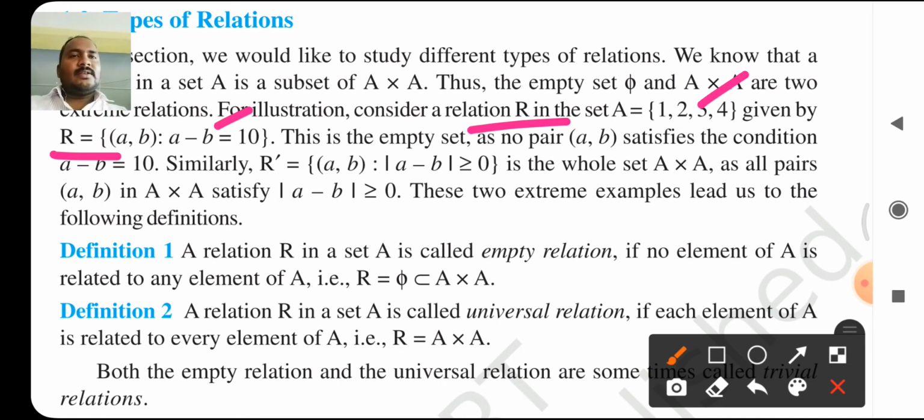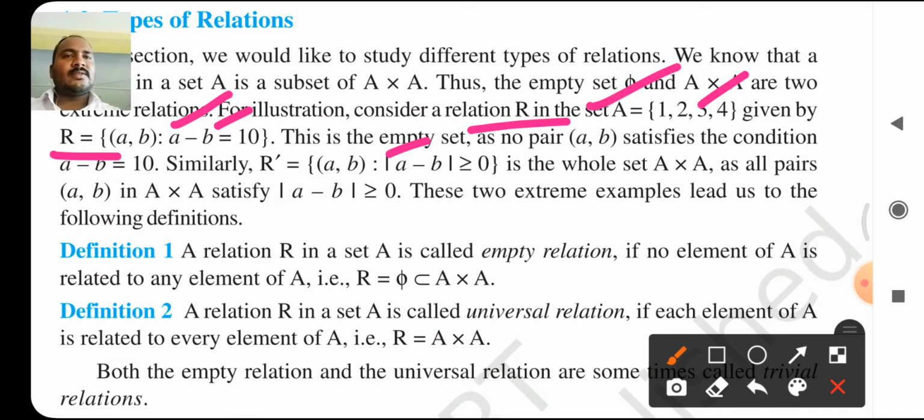This is the empty set, because we consider a and b as some numbers belonging to the given set A. Then put a = 1 and b = 2. After simplification we get -1, which is not equal to 10.